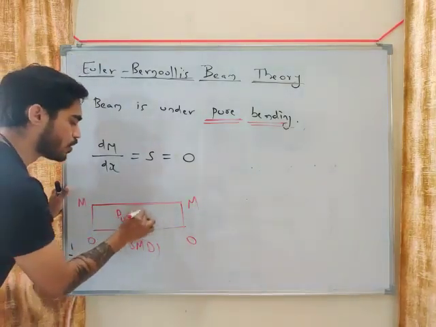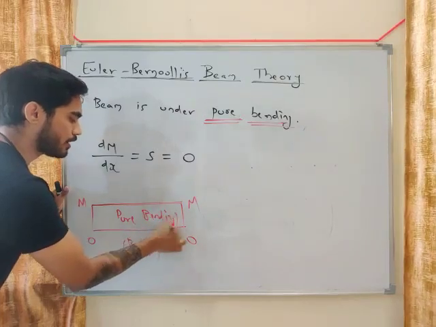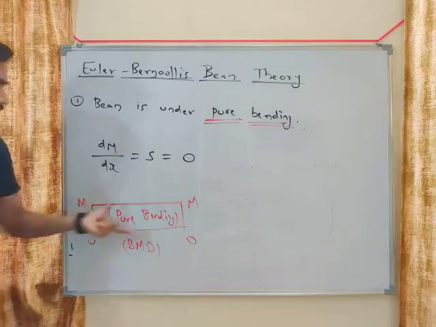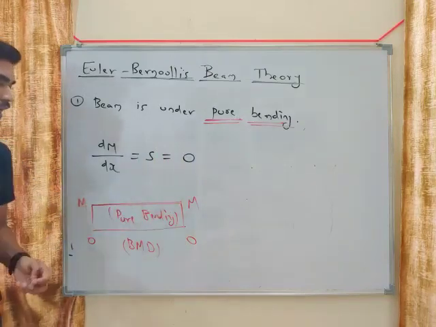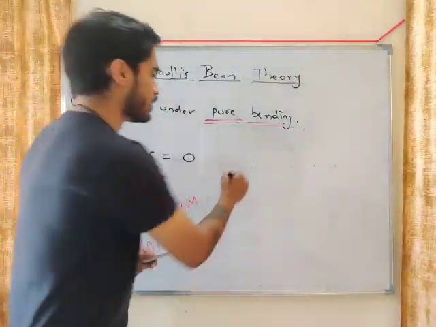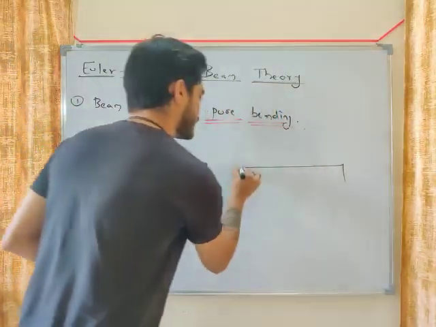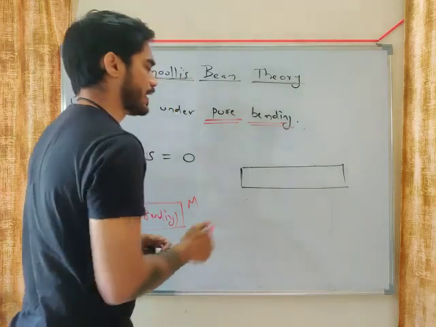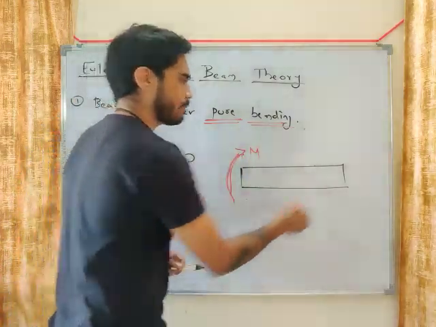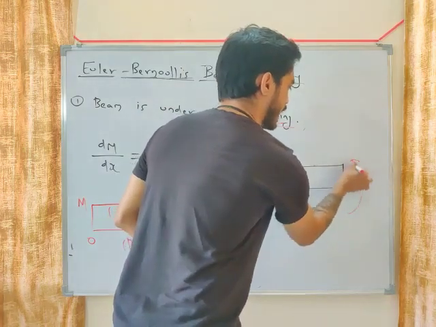So what is pure bending, my friends? Shear force is 0, and the bending moment diagram will be like this. From here to here, at every point you can see the bending moment is constant. If this is the beam, then pure bending means there is a couple M acting here and a couple M acting here.